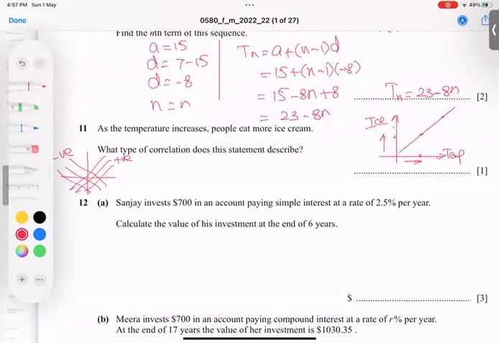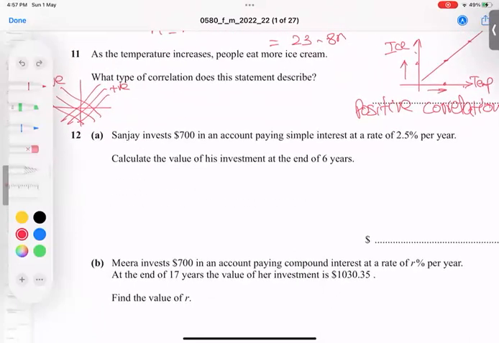So you can see that this line is a positive gradient. So when we have positive, we say it's a positive correlation. How to write? Positive correlation. So we have 2 kinds of correlations, positive and negative. If lines come the other way, like this way, it is called negative correlation. Clear?